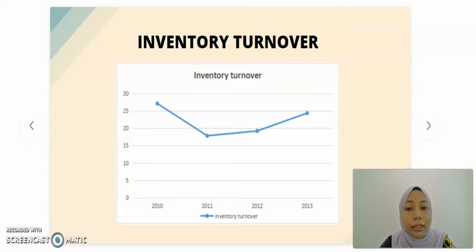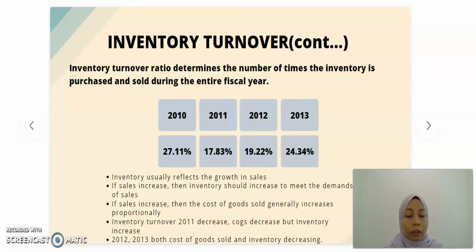This is the pattern of inventory turnover from the year 2010 until 2013. Inventory turnover ratio determines the number of times the inventory is purchased and sold during the period. Inventory usually reflects the growth in sales. If sales increase, the inventory and COGS should also increase. You can see in 2011, the inventory turnover ratio decreased. So, from the statement I mentioned before, COGS and inventory should have decreased in 2011.